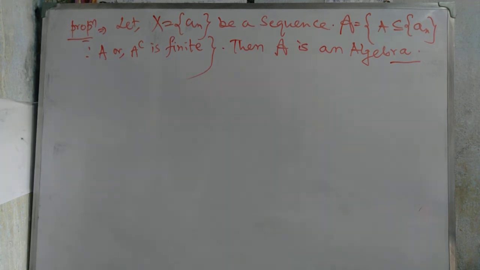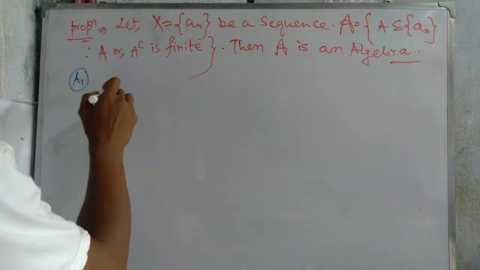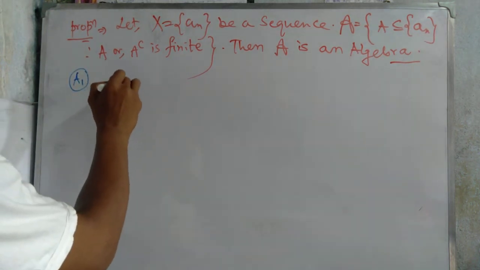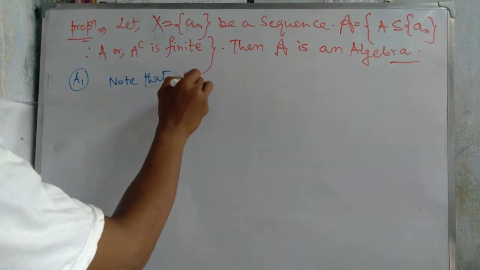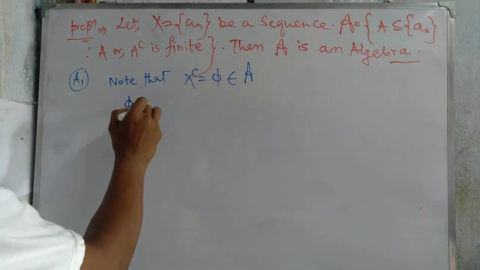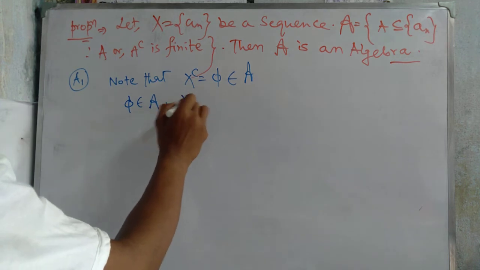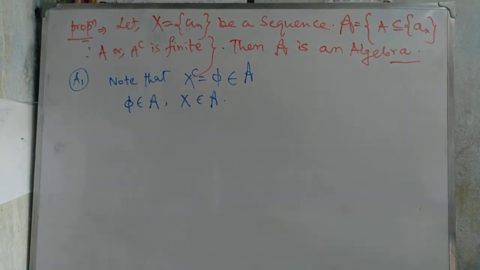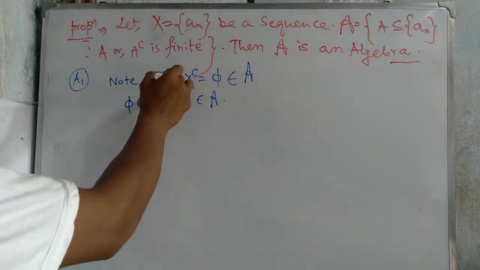So how do we prove this one? First we check A1. Note that X complement equals the empty set and belongs to this script A, because X equals the whole set and its complement, the empty set, is obviously finite. Now we also talk about that here the empty set belongs to A and X belongs to A. X belongs to A since X complement belongs to this A.